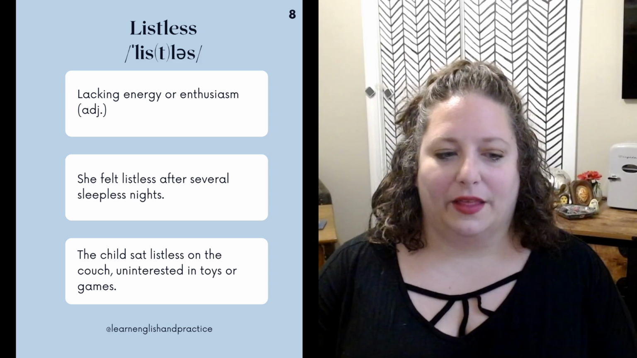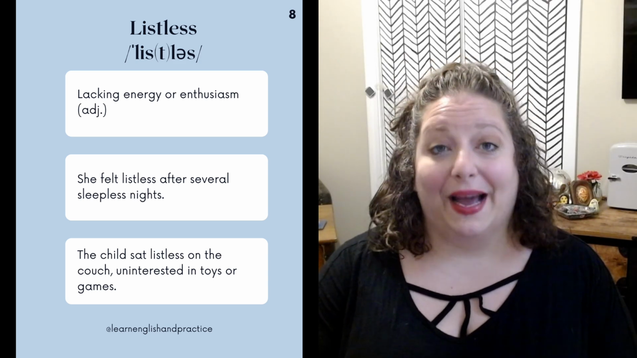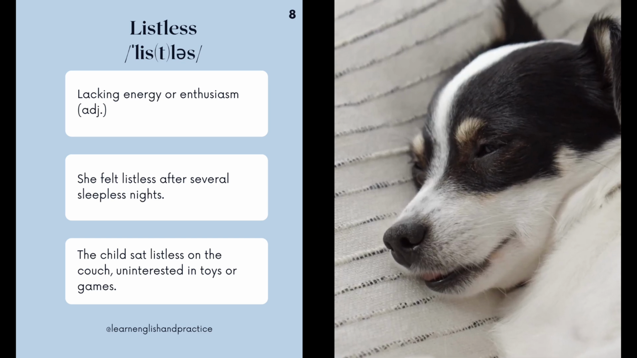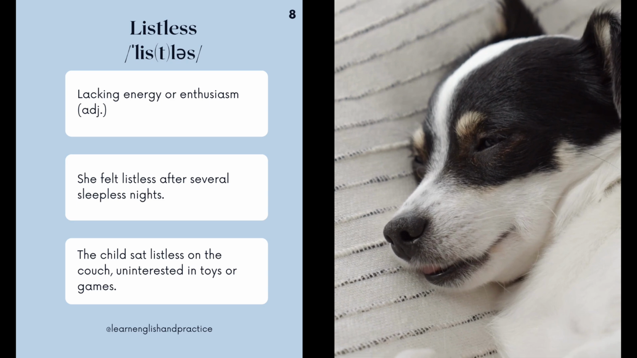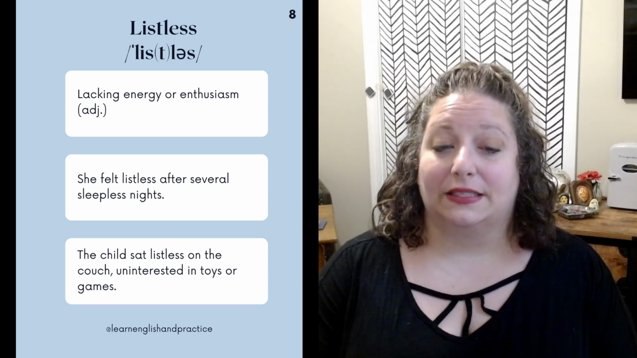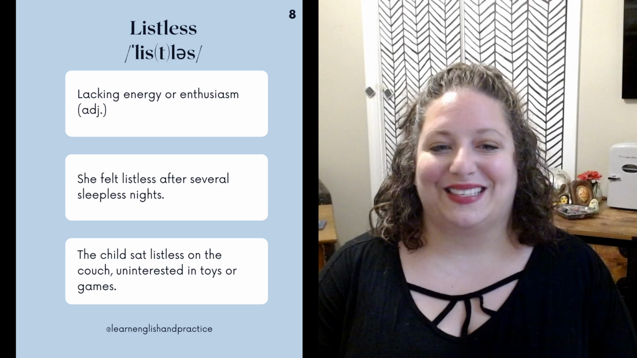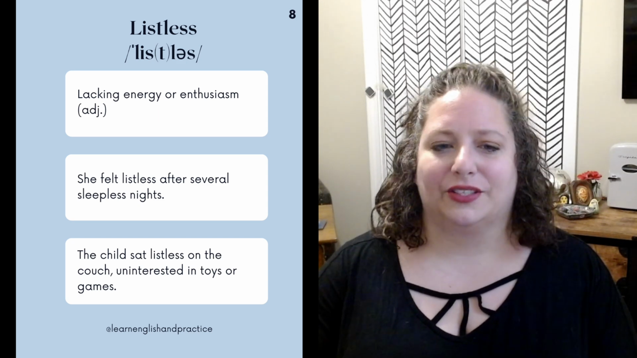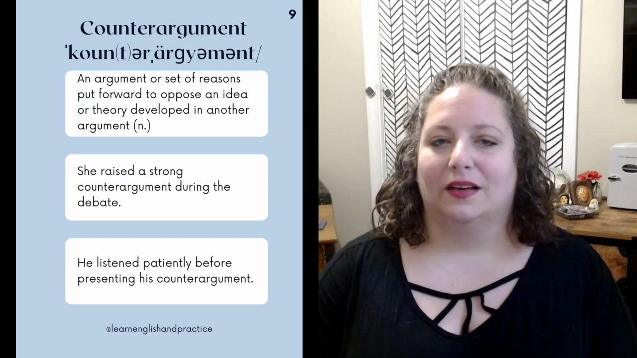I know there have been times in my life where my pets have been listless. And if I have a dog that's acting listless, I'll probably take that dog to the vet. Examples are, she felt listless after several sleepless nights. The child sat listless on the couch, uninterested in toys or games.